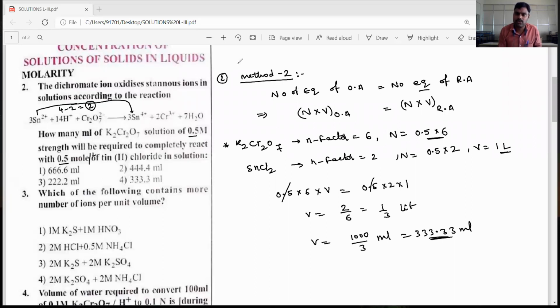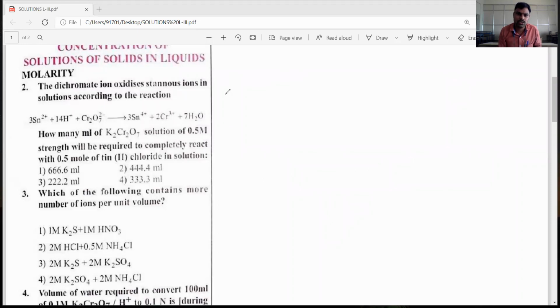Okay, dear students, let's go for the third question. What is the given third question? The third question is: which of the following contains more number of ions per unit volume? Per unit volume means let the volume be 1 liter, the volume is constant. Then we have to find out which mixture has more number of ions present.